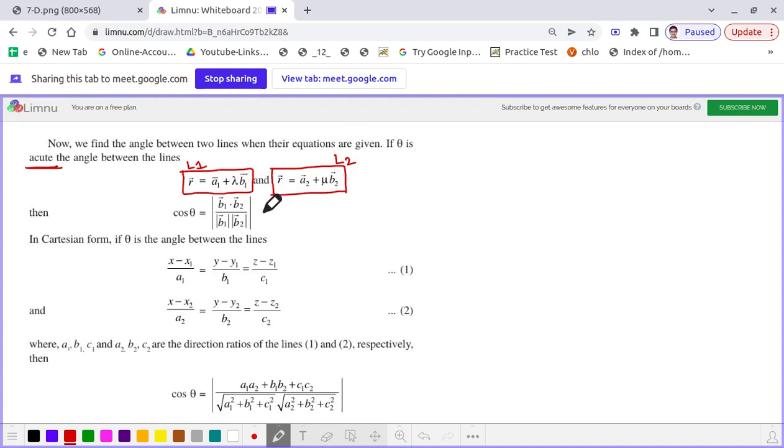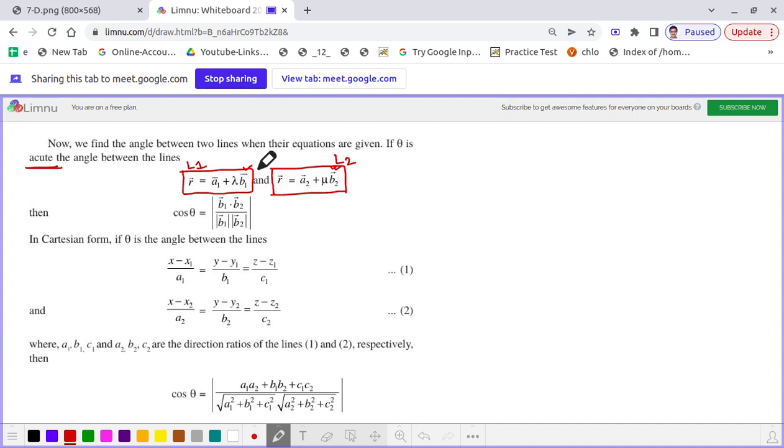So finding the angle between these two lines is nothing but finding the angle between the vectors b1 vector and b2 vector. Why? Because this line L1, whose vector representation is r vector equal to a1 vector plus lambda b1 vector, is parallel to the vector b1, and similarly the L2 straight line is parallel to the vector b2.